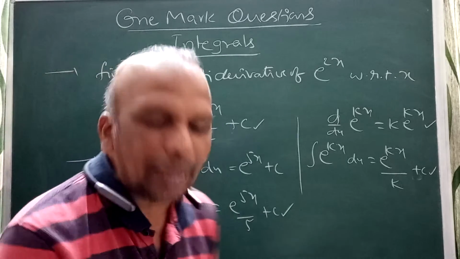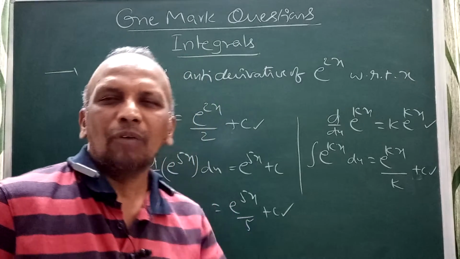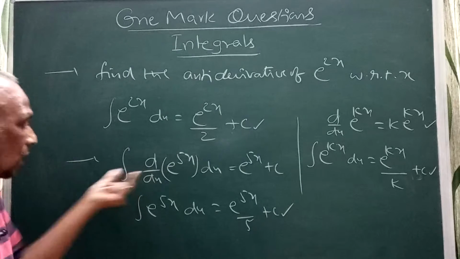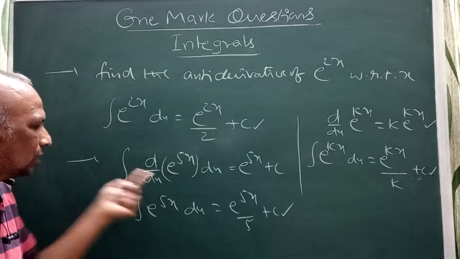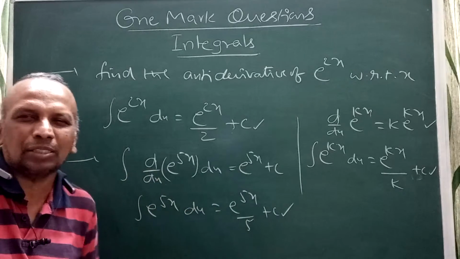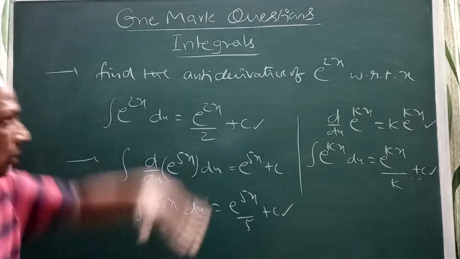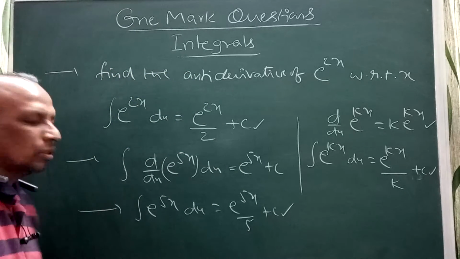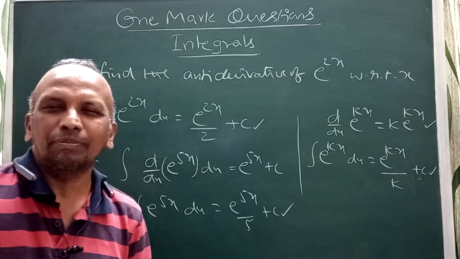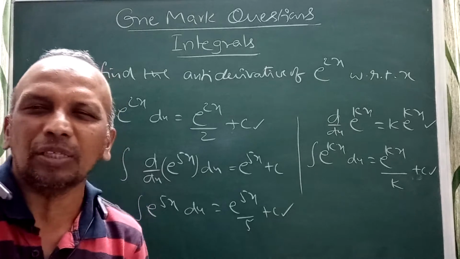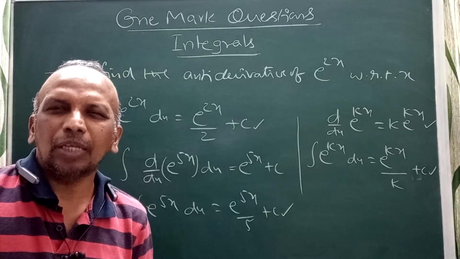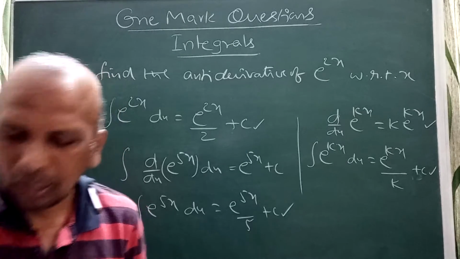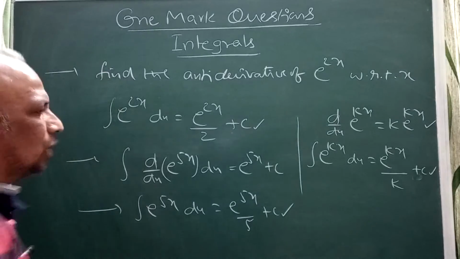I am talking about antiderivative. Don't get confused by the word. When they are asking antiderivative, find an integral. Here, when they give d by dx, the two will get cancelled and the answer will come e power 5x. See, three different problems: this is one problem, second problem, this is the third problem. Think about the difference of these three. You should be familiar with the difference between these three, then only will you understand the concept. If you are familiar with this, it will be easy to learn.